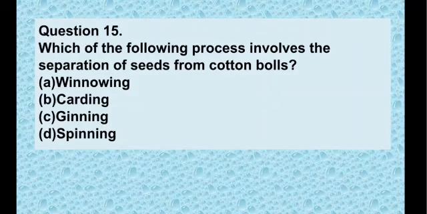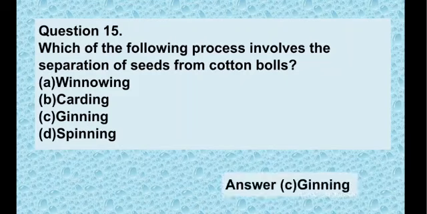As we know, winnowing is a process to separate grains from the chaff. Carding is the process to disentangle the wool fiber. Spinning is a process to make yarn from the fiber. So option C is remaining, and it is the correct answer. Ginning is a process to separate seeds from the cotton ball, and it is the first process to get fiber from the cotton balls.